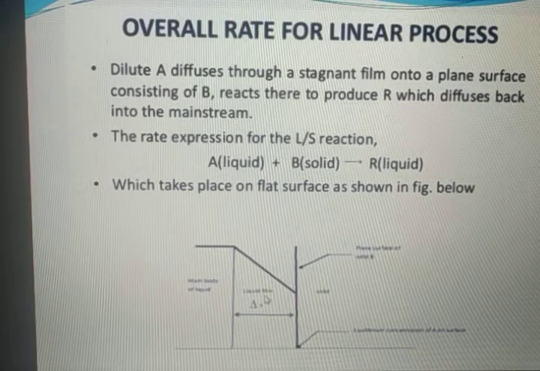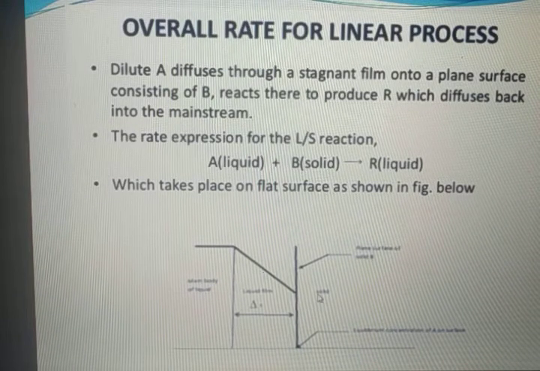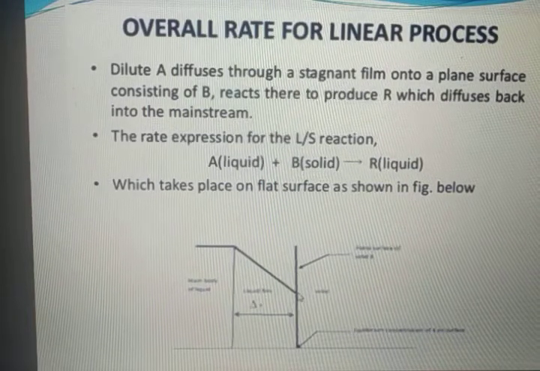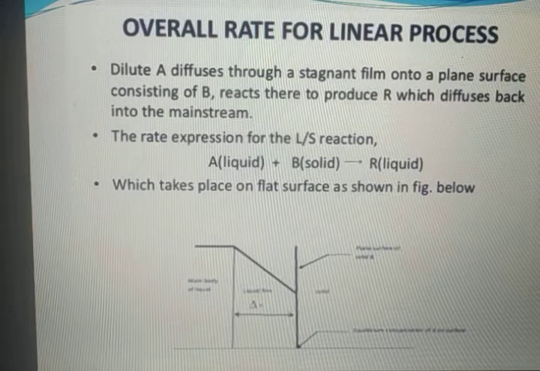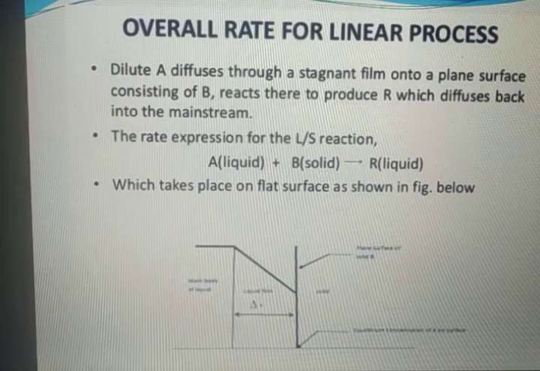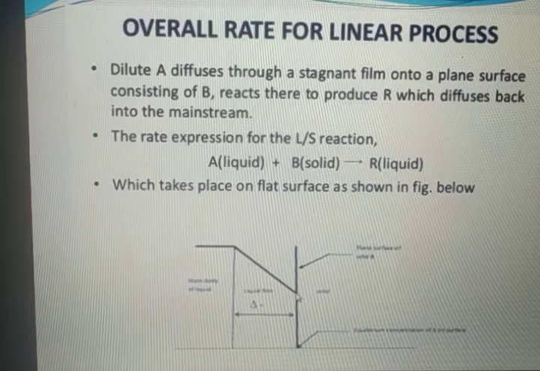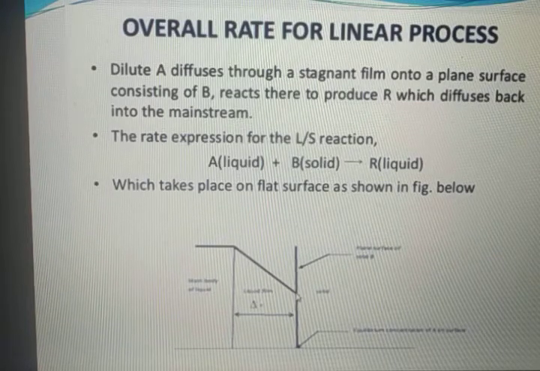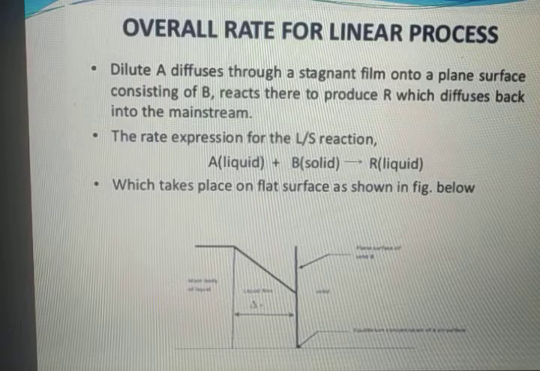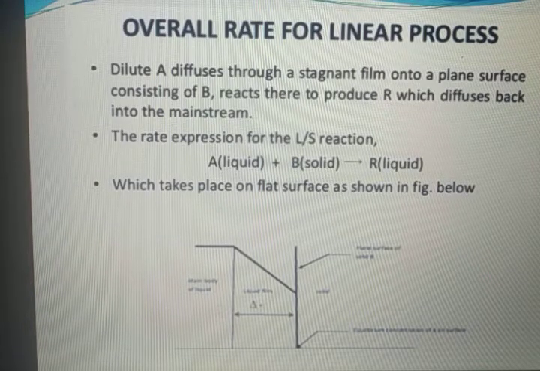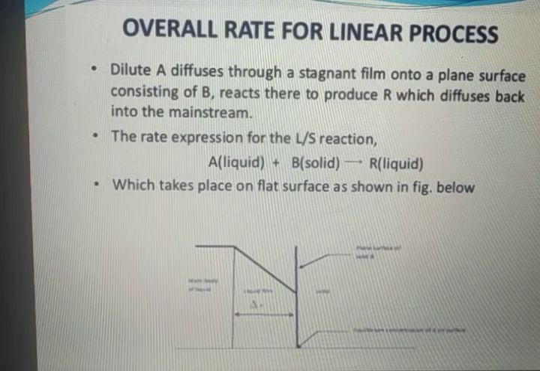That means this is a liquid-solid reaction. Therefore, the surface of the interface is also the surface of the solid. When A comes to the interface, it will meet another reactant over there, that is B. Now they will react together and form the product, and that product will diffuse back into the mainstream.